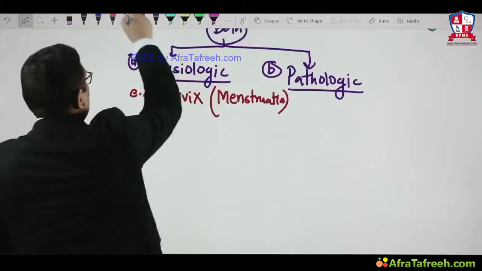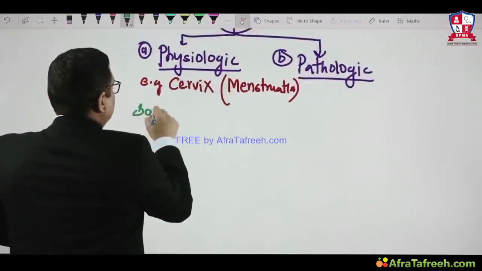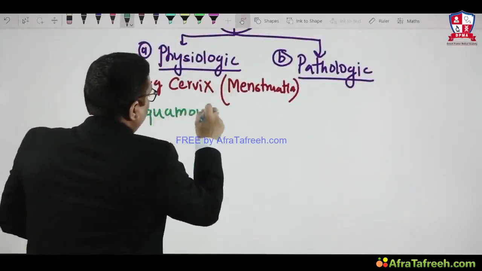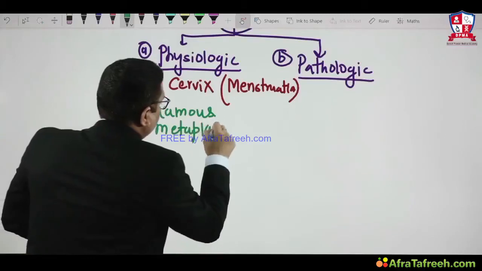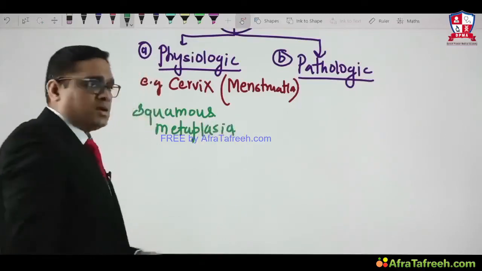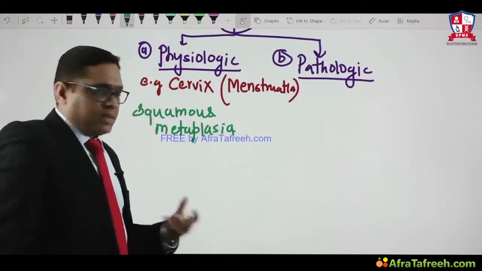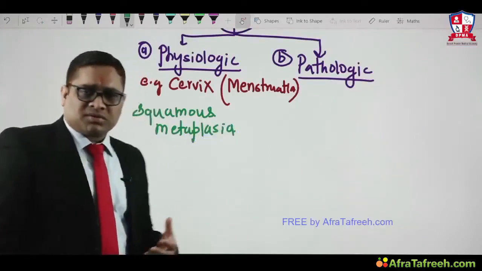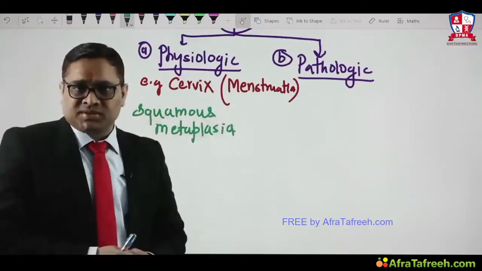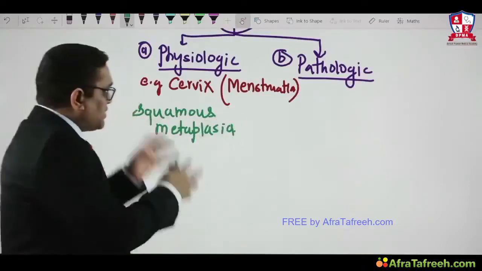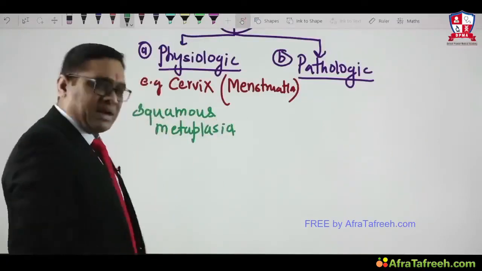What kind of metaplasia will you see in the cervix? It's a squamous metaplasia. Remember, it's a squamous metaplasia which you will see in the cervix at the squamo-columnar junction during menstruation, because of the hormonal changes, the squamous cells will be extending towards the columnar junction, right? And that is the important example of physiologic metaplasia.